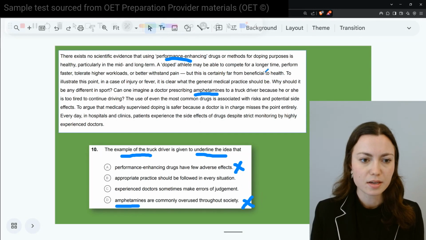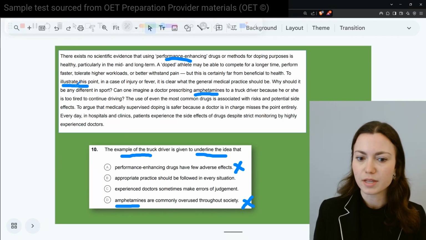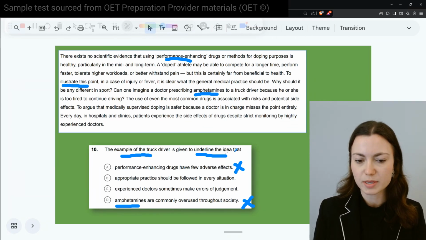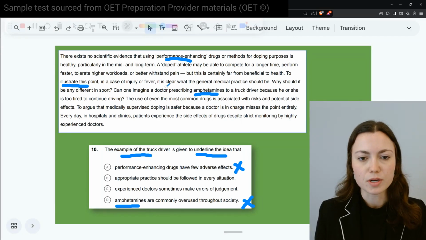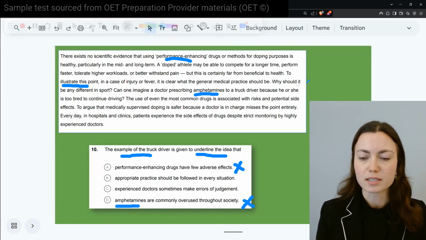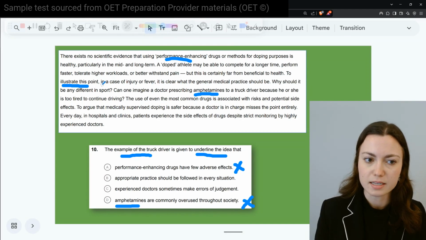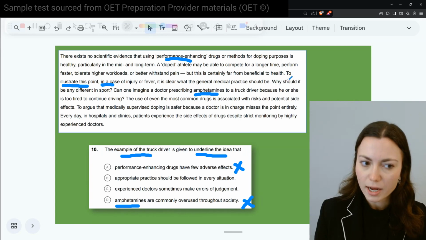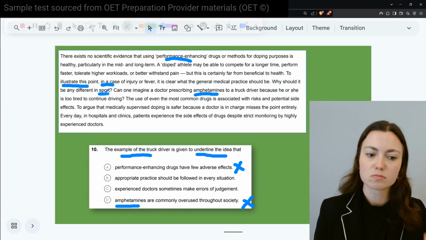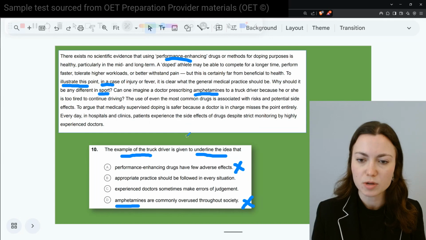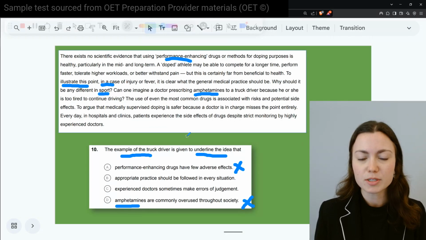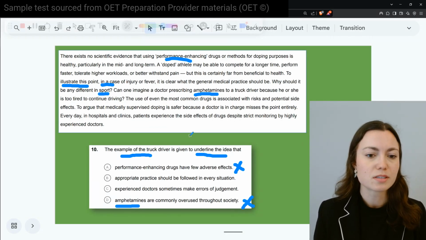What is it saying? So let's start right here: to illustrate this point. Nice. Also kind of synonymous for underline or exemplify. In a case of injury or fever, it is clear what the general medical practice should be. So in this case, with this situation, why should it be any different in sport? In this situation, can one imagine a doctor prescribing amphetamines to a truck driver because he or she is too tired to continue driving? The use of even the most common drugs is associated with risks and potential side effects.